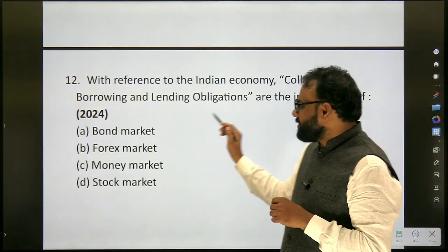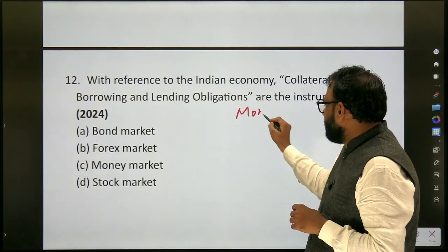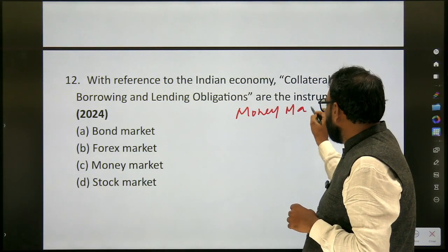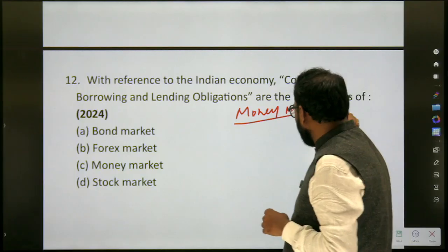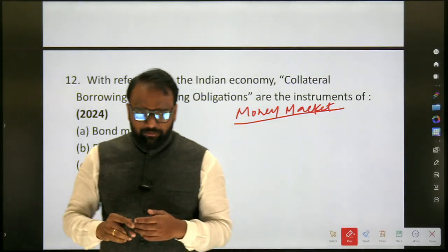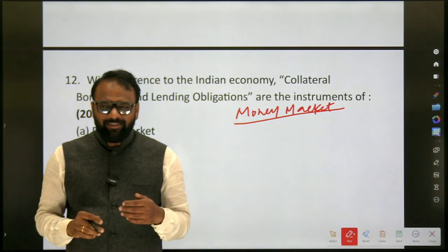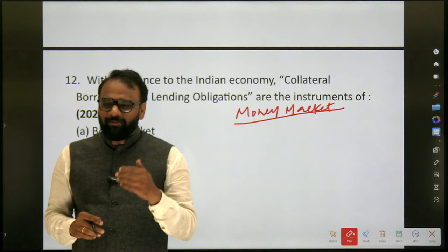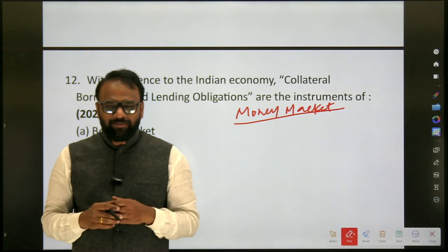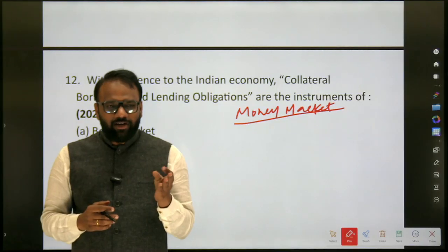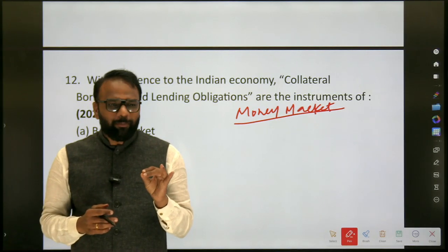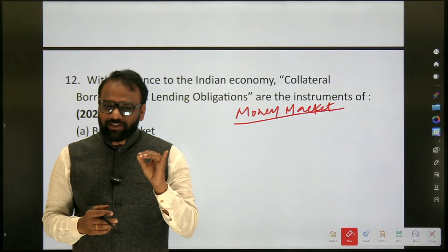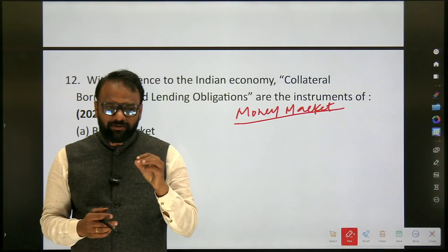Which topic do you have to read? Money market. It's economics, not geography. In the money market, which are the instruments? Repos, treasury bills, commercial paper, certificates of deposit, cash management bills, and CBLO.